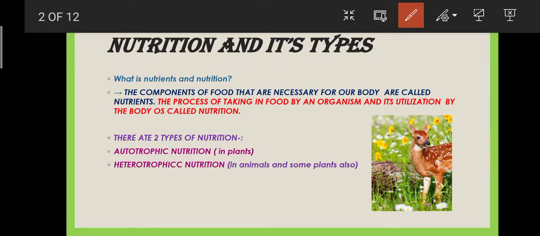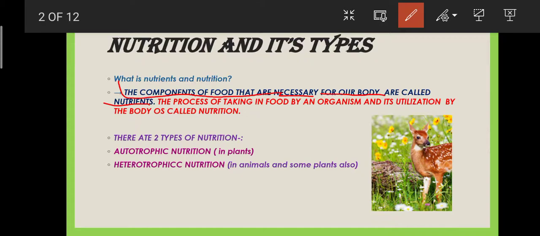The components of the food that are necessary for our body are called nutrients. And what exactly are nutrients? Nutrients are carbohydrates, proteins, fats, vitamins and minerals. And these nutrients help us to grow, repair the damaged parts of our body, and get energy to carry out several life processes like playing, walking, etc.